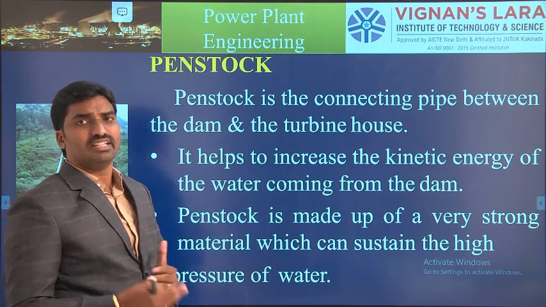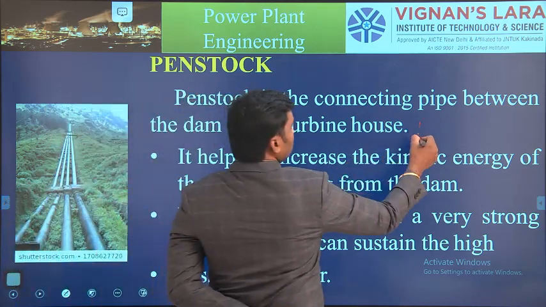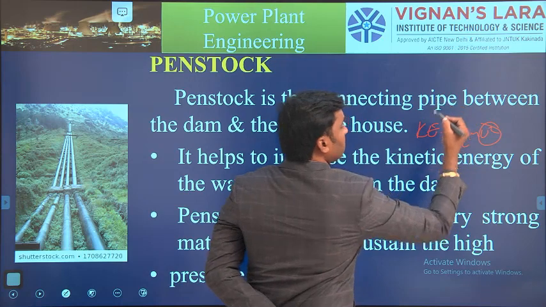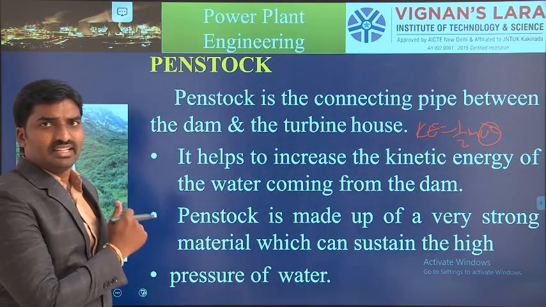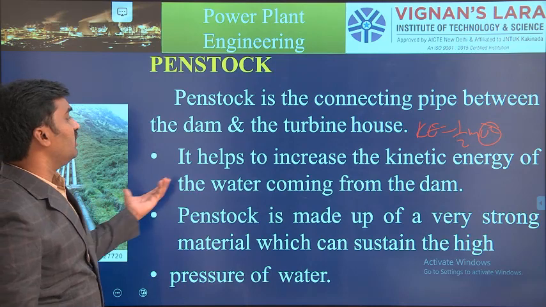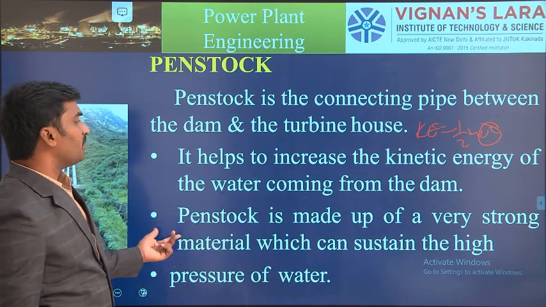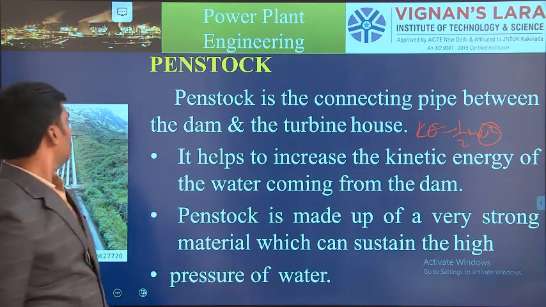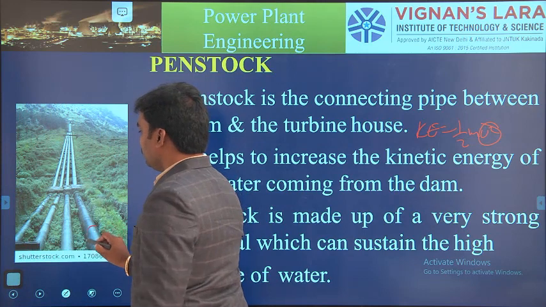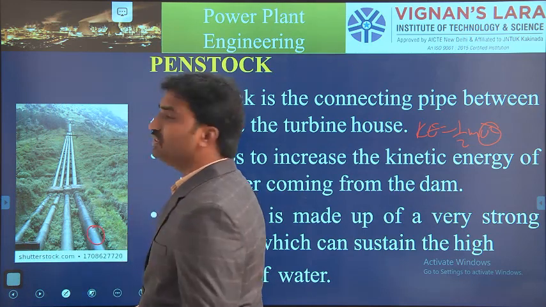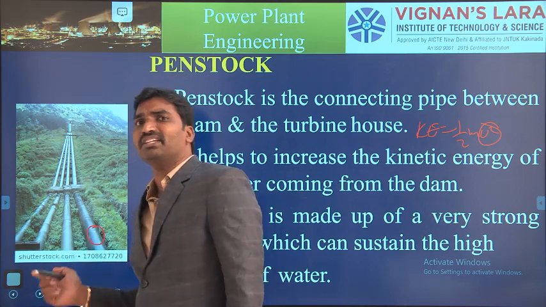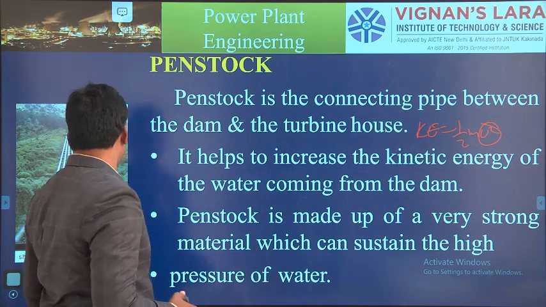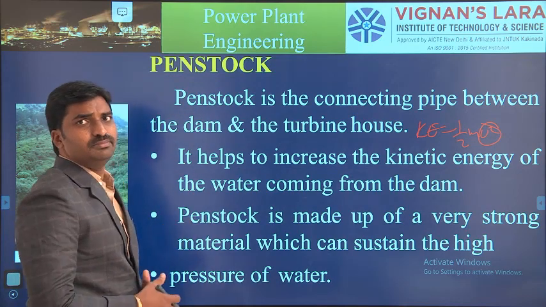Increase the kinetic energy. So when we are increasing the kinetic energy, KE equals half mv squared. So here the velocity plays a key role. So when we increase the distance, automatically it has more velocity. Okay, and the penstock is made up of a very strong material which can sustain the high pressure of water also. So see these lines, it's a very strong material we are using for the penstock. Generally we see penstocks with concrete or iron materials used for the penstock purpose.